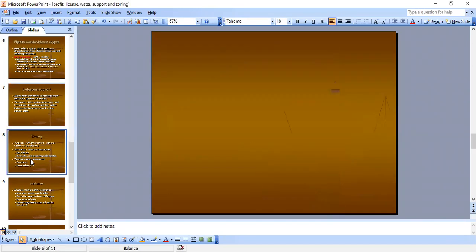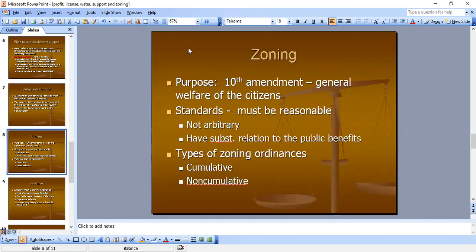Zoning, let's move on to zoning. Zoning is very important. This comes out on MBEs as well as essays, and you need to know how it works for the MBEs. Purpose is, it's based out of the 10th Amendment, general welfare, to protect the general welfare of the citizens. Standards must be reasonable, not arbitrary, and have substantial relation to the public benefits that we mentioned above, whatever their general welfare is.